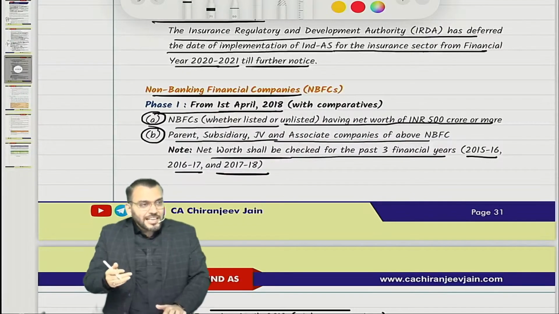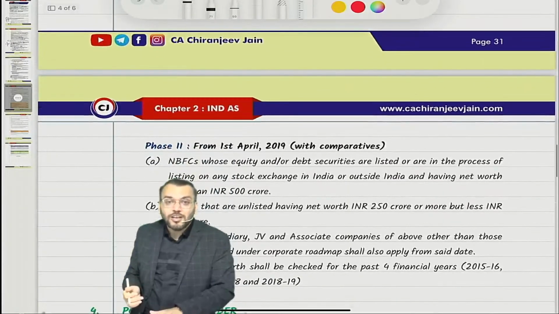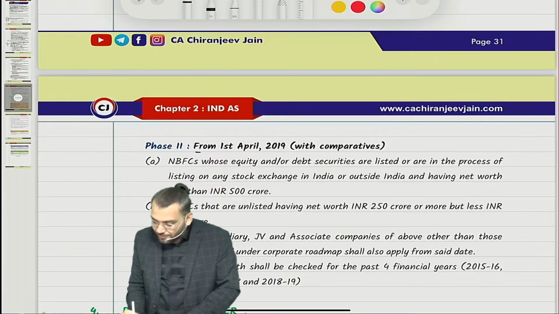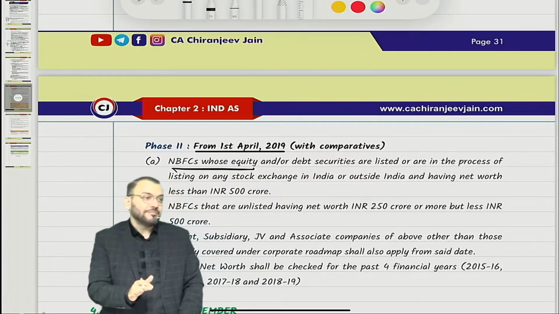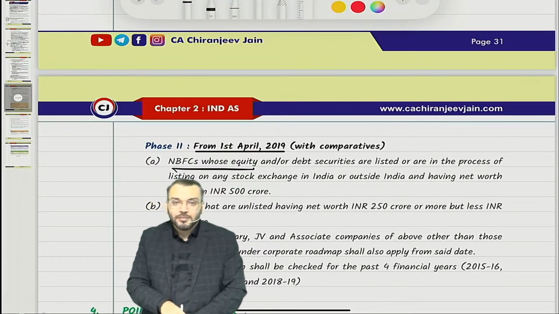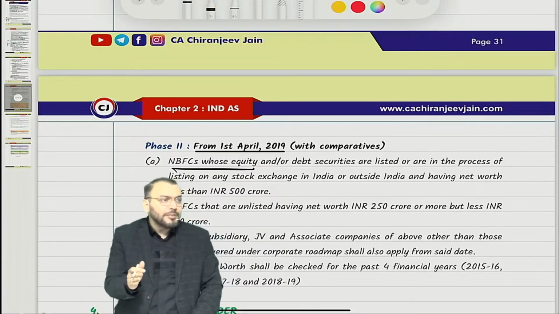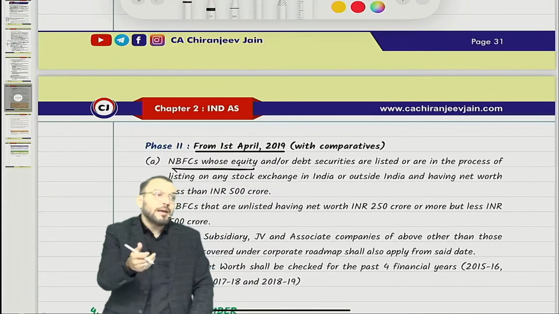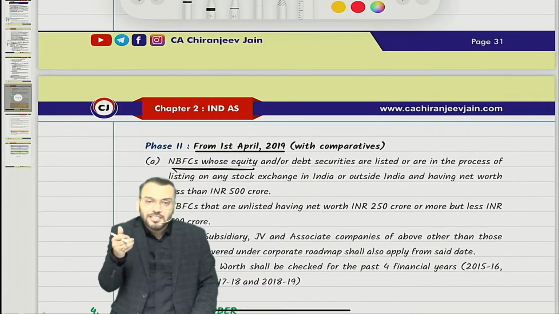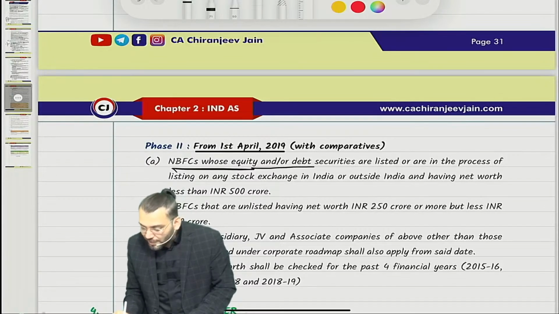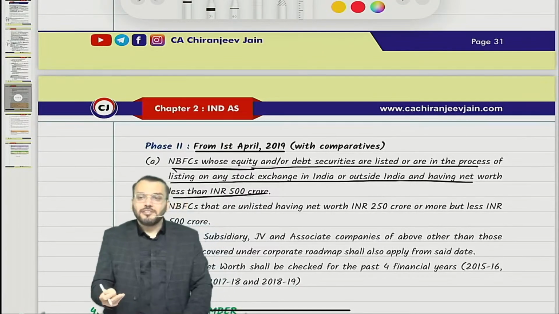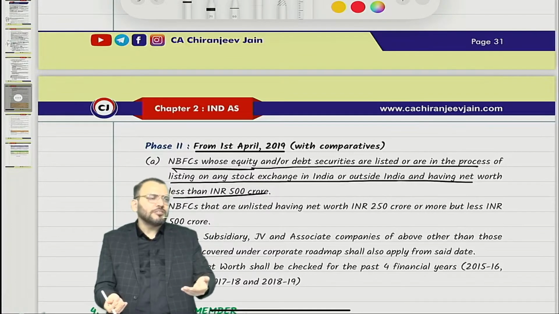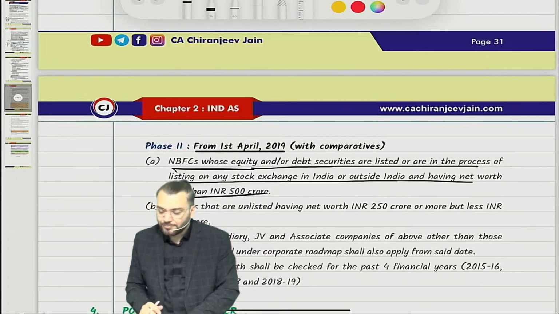The second phase will be applicable from which date? 1st April 2019. In the second phase, the rules remain the same. Now all the NBFCs which are listed will be covered. So any listed NBFC or any NBFC in the process of listing will be covered from 1st April 2019: NBFCs whose equity or debt securities are listed or in the process of listing on any stock exchange in India or outside India having a net worth of less than 500 crore, because 500 crore or more was already covered in phase 1.